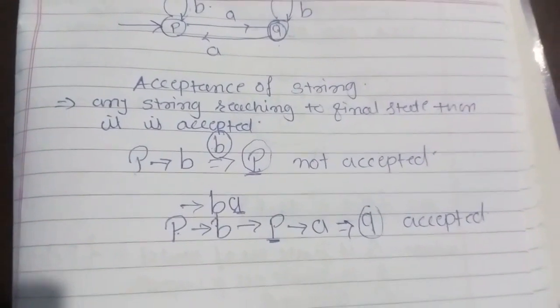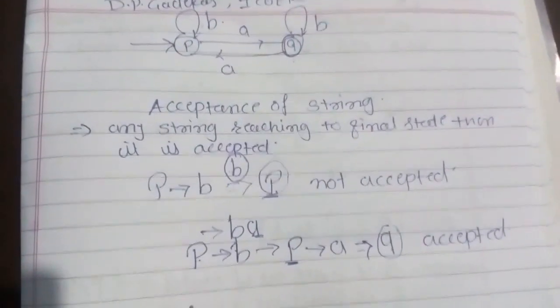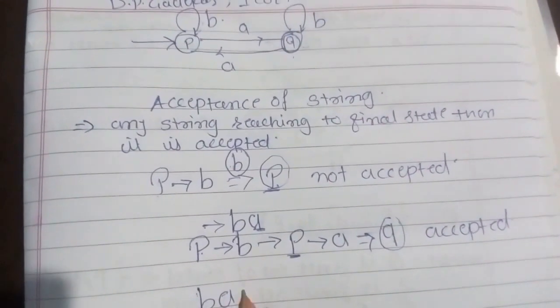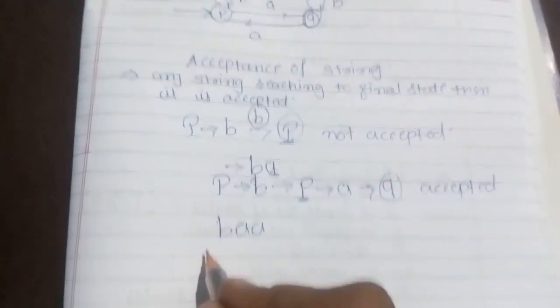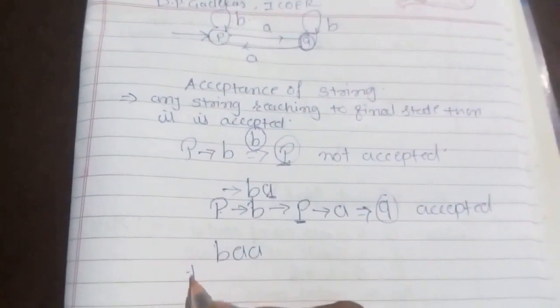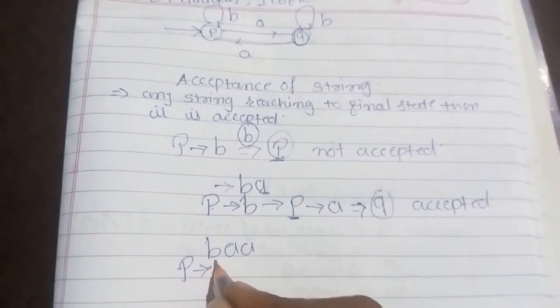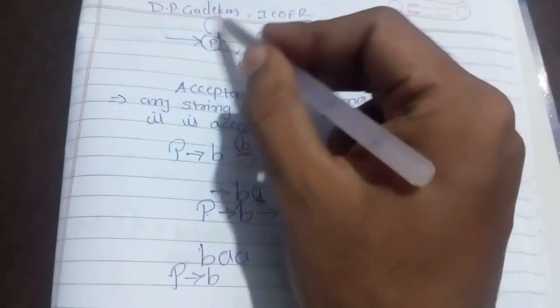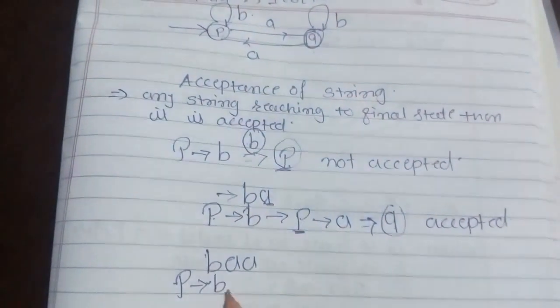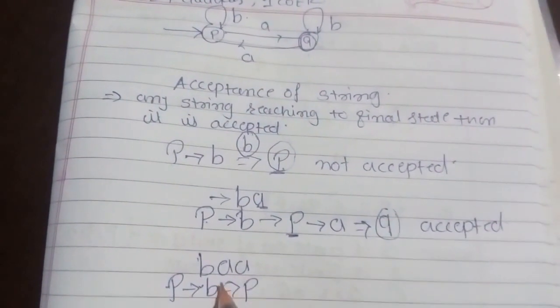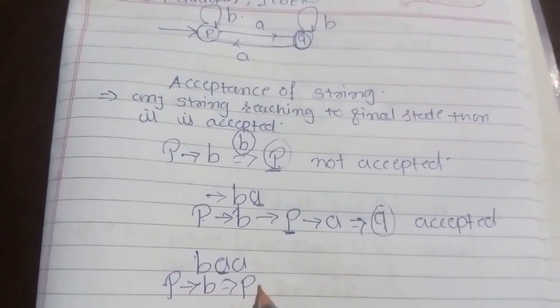Okay, clear? Now let's take one more string, baa. Again we'll start with the initial state p. Now if I give b to p, it is going to p only. So the output is p. Now take the next input, that is a.